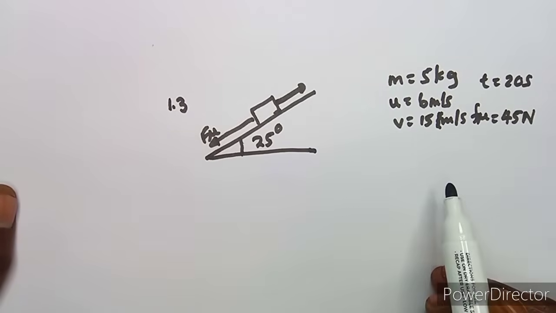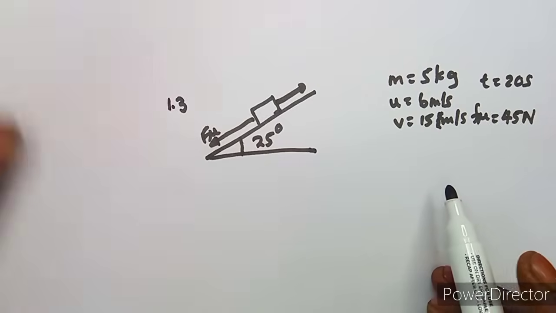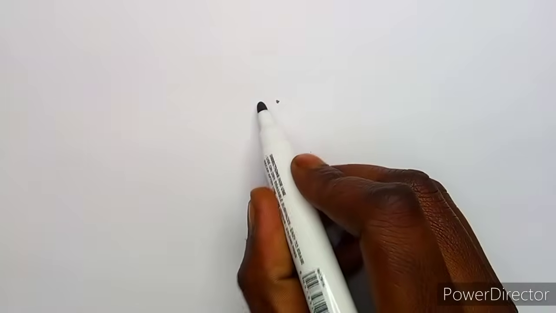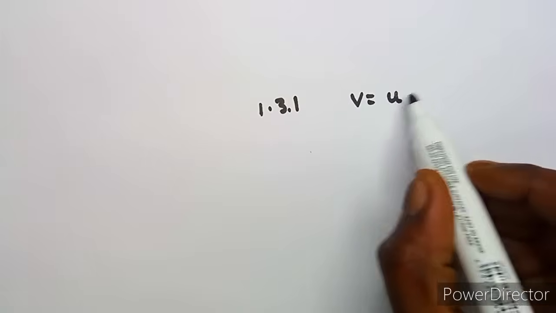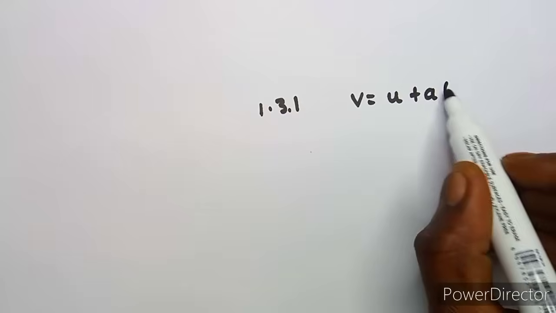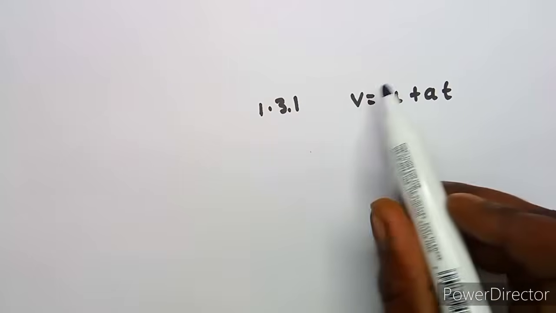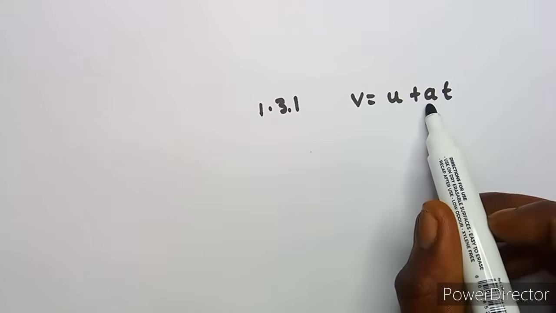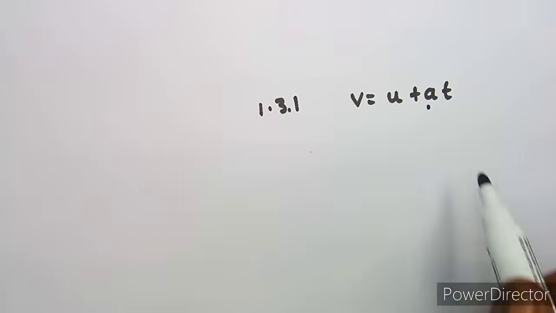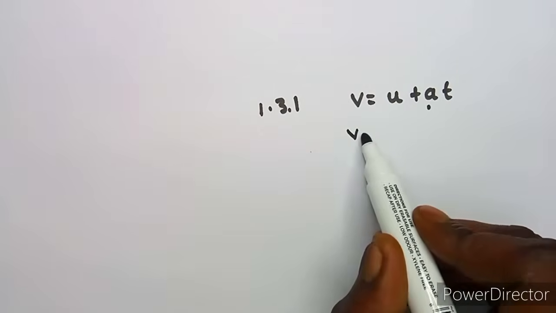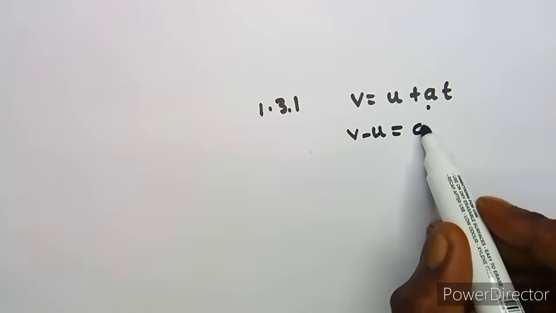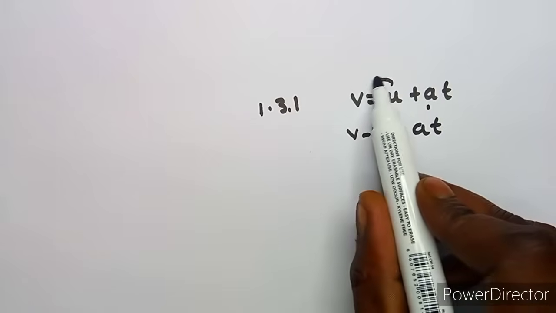Remember from our formula sheet, we have the formula v = u + at. We have v, u and t. All we need is the acceleration, so we can substitute our values, or simply make a the subject by transposing u to this side.